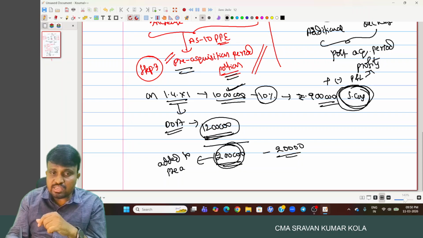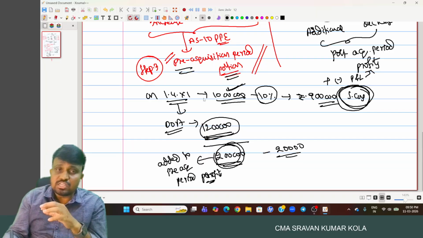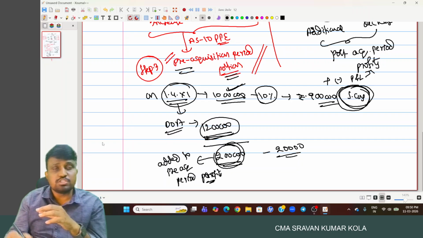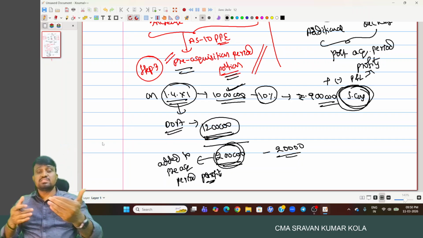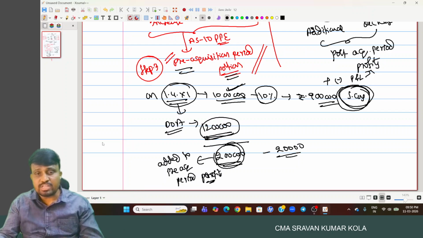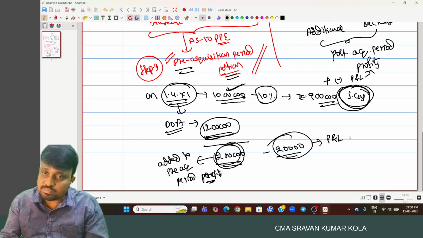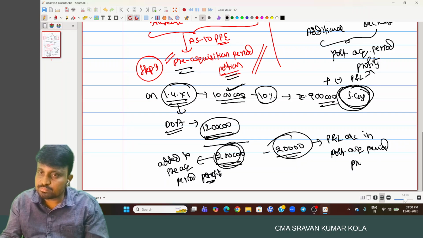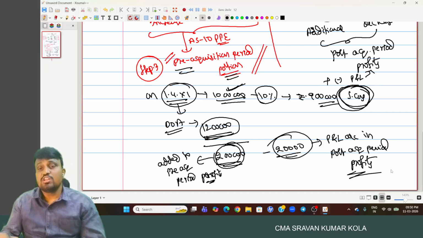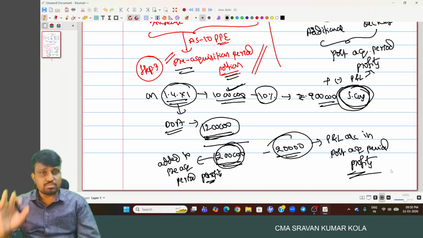This 2 lakh will be added to pre-acquisition period profits, because the revaluation happened on the date of acquisition, on or before. If anything happened, an increase or decrease in value is adjusted in pre-acquisition period profit. But this additional depreciation is deducted from the profit and loss account in post-acquisition period profits.